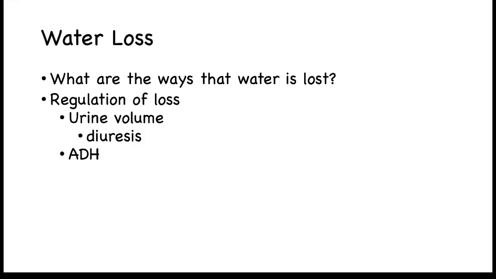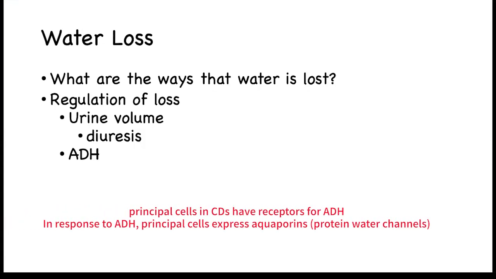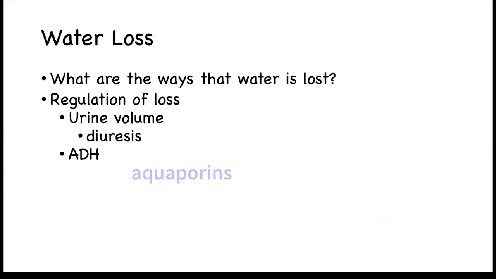ADH, antidiuretic hormone, released by the posterior pituitary, goes to the principal cells in the collecting ducts. When it binds to the receptors there, it stimulates those cells to express aquaporins on their luminal or apical surfaces. Water moves through these aquaporins or channels by osmosis along the water gradient.